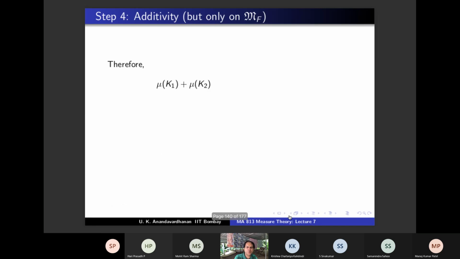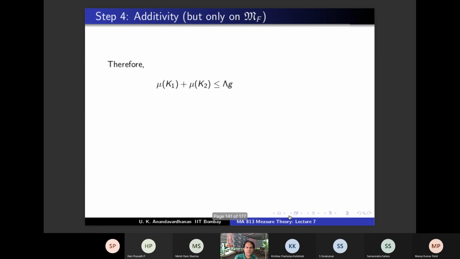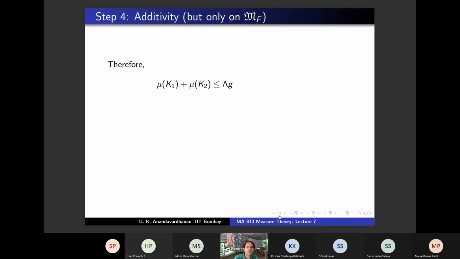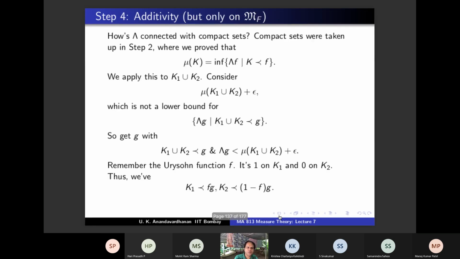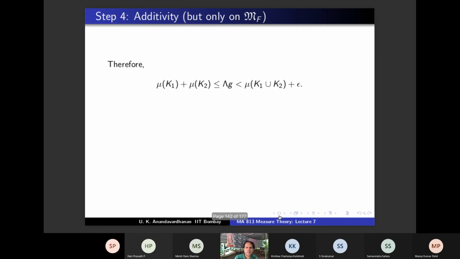So mu of K1 plus mu of K2 is less than or equal to lambda of Fg plus lambda of G minus Fg. Agree? Lambda is linear, so that is lambda of Fg plus G minus Fg, so lambda of G. And what is the choice of G? The choice of G is such that lambda of G is less than mu of K1 union K2 plus epsilon. This is true for all epsilon. So what do you get? You get this. This is enough, no?